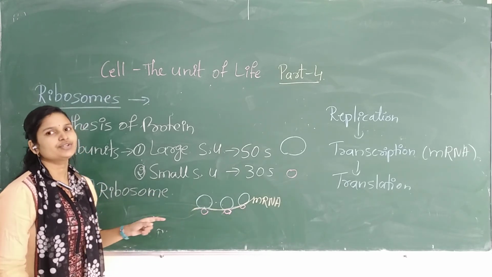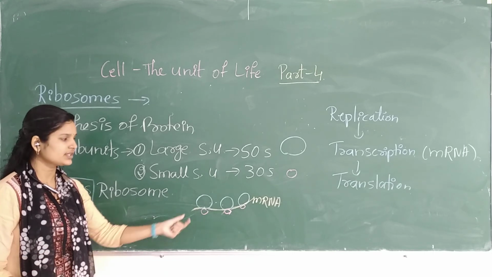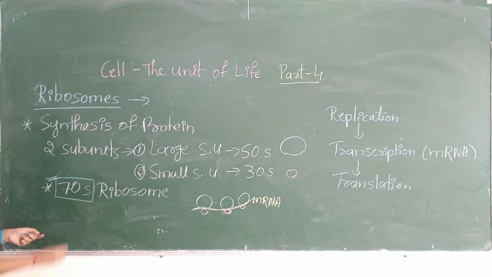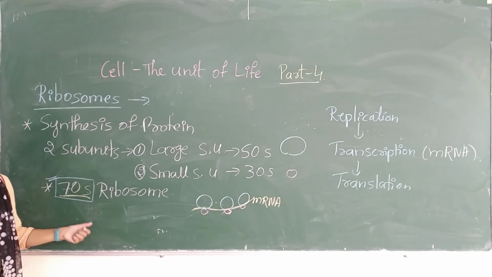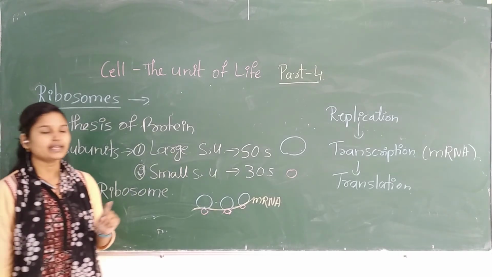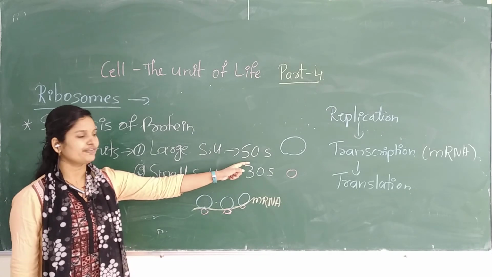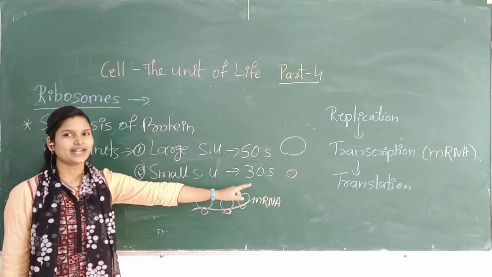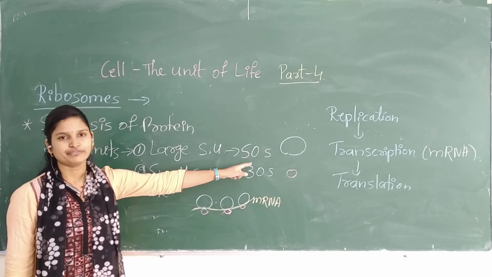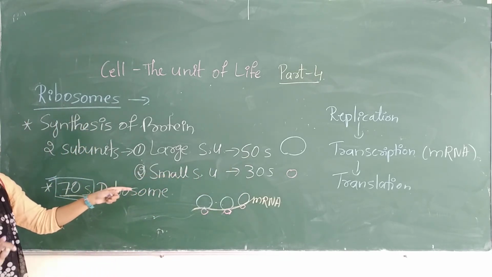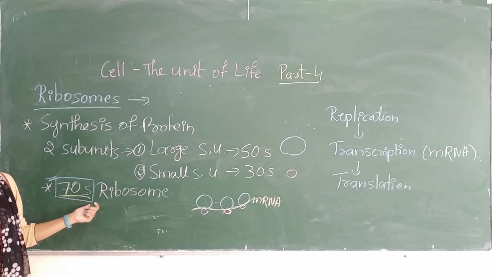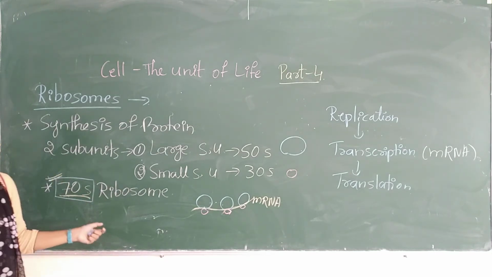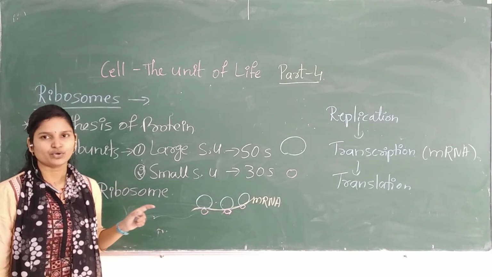In prokaryotes as well as in eukaryotes these ribosomes are produced, but in prokaryotes the 70S type of ribosome will be produced. Don't ever calculate this, 50 plus 30, 80. Don't do that, it is not maths. Remember 70S, the 70S type of ribosome is present in prokaryotes.